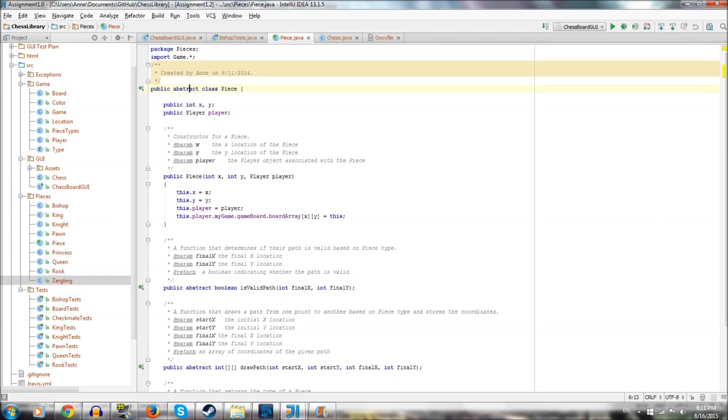Okay, so now we have some idea of what abstract is. Once again, this is just giving you an overview. I highly recommend looking things up on Stack Overflow.